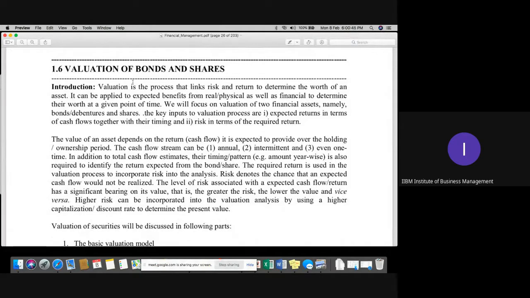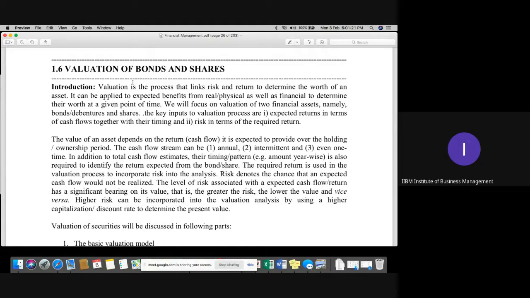The valuation of bonds and shares is the next topic in your syllabus. First of all, what is the meaning of valuation? Valuation is whenever the company is assessing the risk and return analysis of any investment or portfolio, whether it is a financial asset or a physical asset. In all such cases we need to value our investments. In this topic we are talking about the valuation of financial instruments, that is the two categories, bonds and shares.